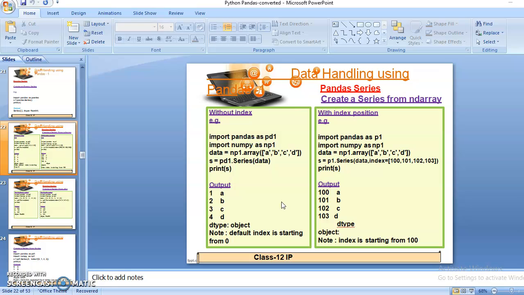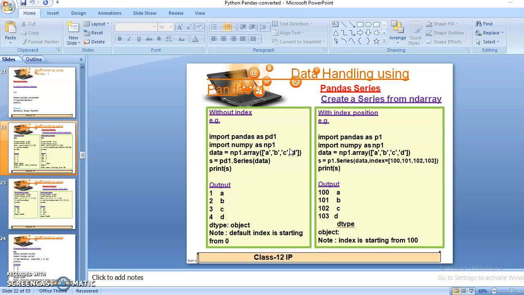How we can create the series with the help of an ndarray, and how we can create the series without index and with index, we will discuss in this program. So the very first statement is import pandas as pd1, and the second statement is import numpy as np1, because here I am creating the series with the help of the array function. And you know, students, that the array function is stored in the numpy library. All of you are aware that numpy is the numerical python library.